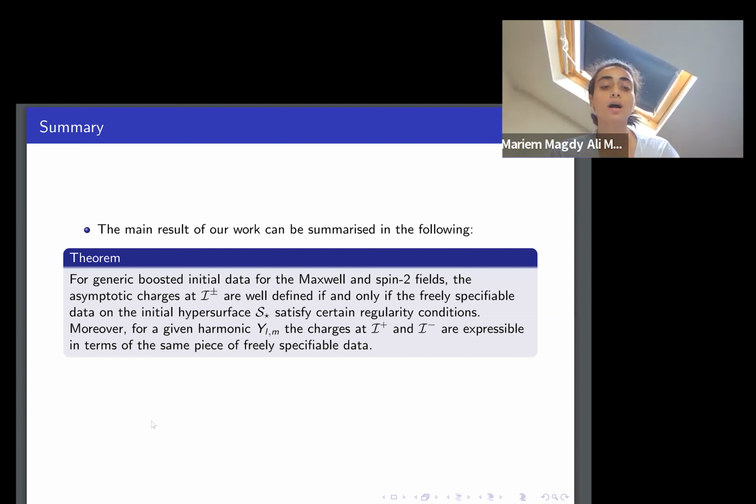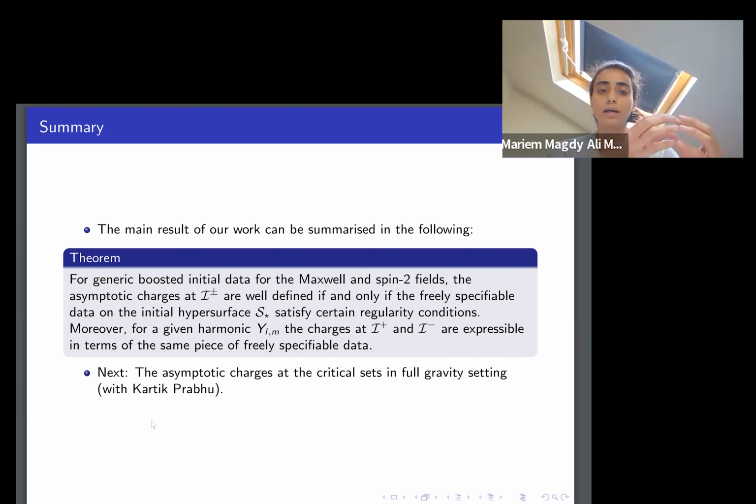So we have some conditions that, for example, some of the coefficients have to be vanishing, and also some of them have to be equal to other orders in the coefficients. So that's the main thing that we have. It's just more on the coefficients of the expansion. And since we're using freely specifiable data, we technically can specify these data as much as we want. So we're free to set the data how we want it to be.